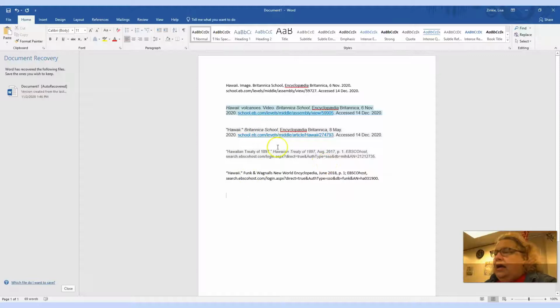Now, these are not in alphabetical order. We can tell because Hawaii would come first before Hawaiian. But we can put that in order later. Okay? And that is how you use EBSCO.